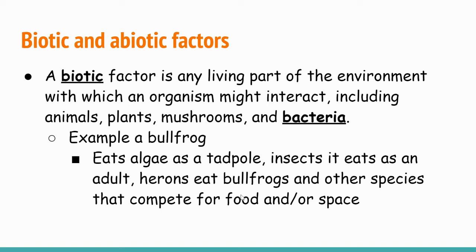We have biotic and abiotic factors. A biotic factor is any living part of the environment with which an organism might interact, including animals, plants, mushrooms, and bacteria. For example, the bullfrog eats algae as a tadpole, and then as he gets older, he eats insects as an adult. And then, of course, there are herons who turn around and eat the bullfrogs and other species, to complete this entire food chain, and species compete for food and space that they live in.